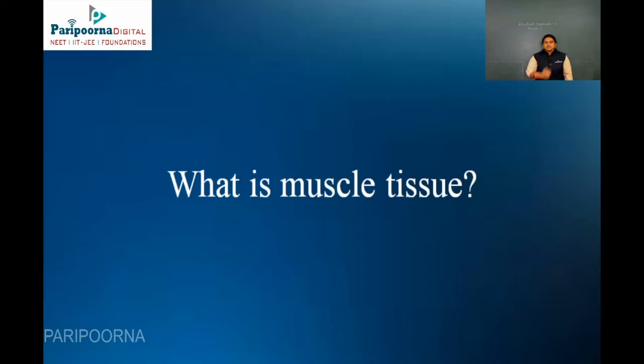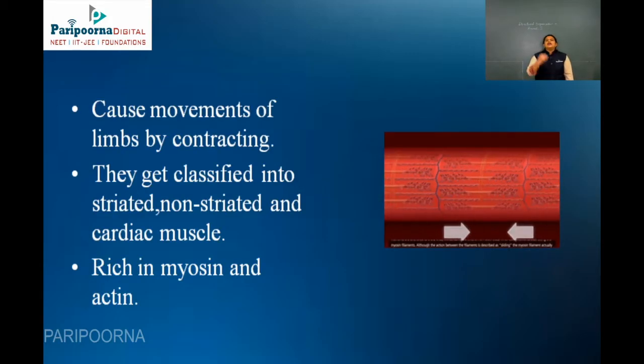Next, the muscle tissue. So we know what muscle tissue is. It is normally involved in the movement of the limbs by contracting and relaxing. So in this image you can see that the muscles are being contracted and relaxed. They get classified into three types: one is striated muscle, non-striated muscle and cardiac muscle.